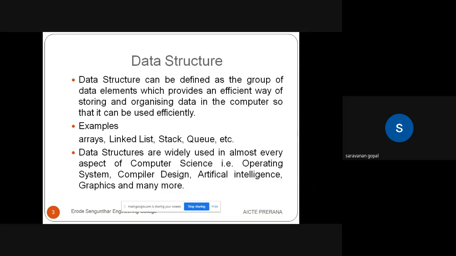Data is information, and data structure is organizing the data. Some examples of data structures are arrays, linked list, stack, queue, graph, tree, etc. Data structures are widely used in computer science and information technology, like OS, compiler design, artificial intelligence, and graphics, and many more things. It's a very familiar subject in our computer science and IT field.